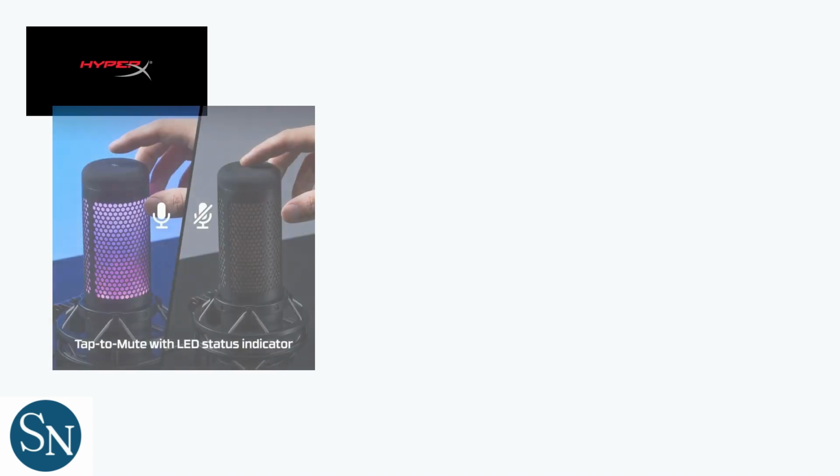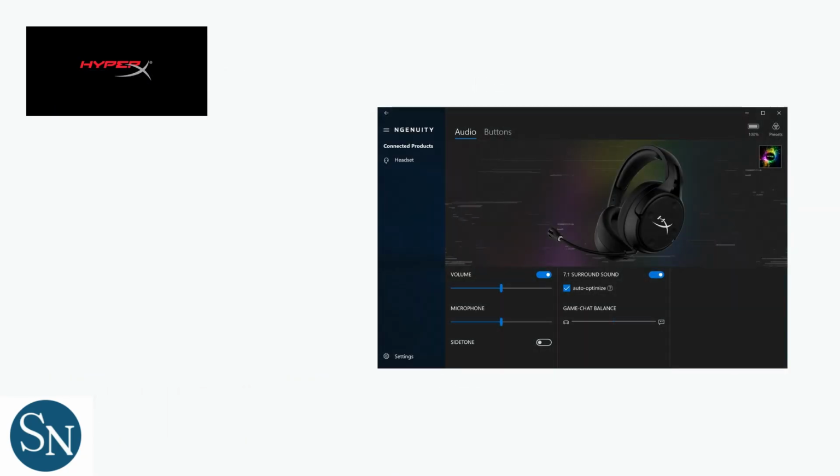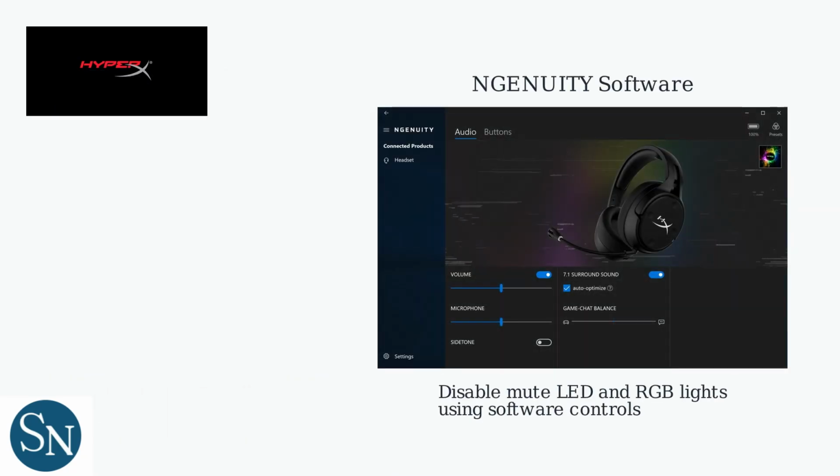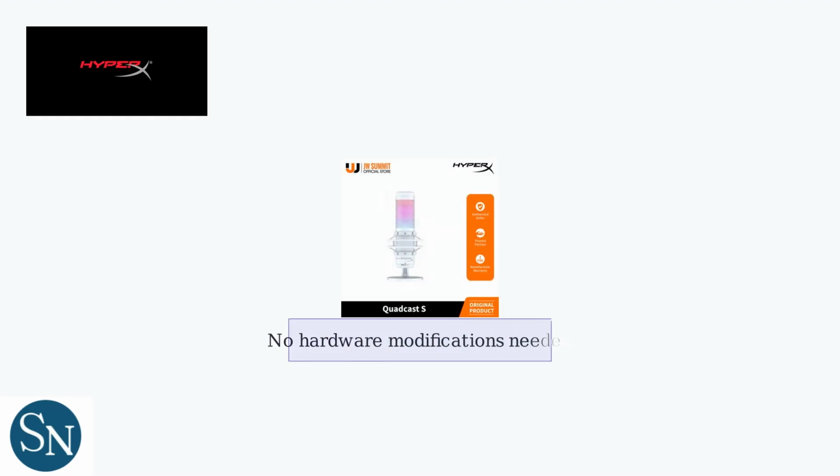The HyperX QuadCast is popular for its features, including customizable RGB lighting and a mute LED. Many users want to turn these lights off for various reasons. This guide shows you how to disable both the mute LED and the RGB backlighting using HyperX's Ngenuity software. As of December 2025, no hardware modifications are needed.